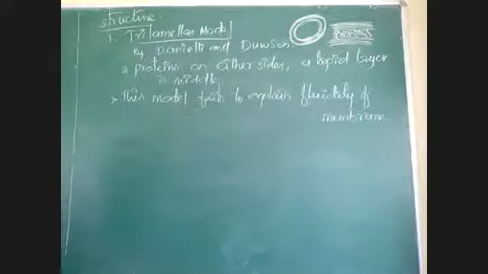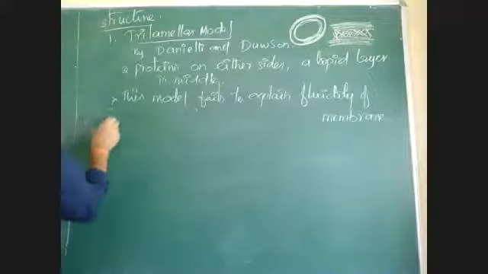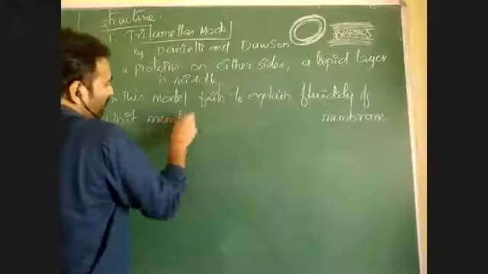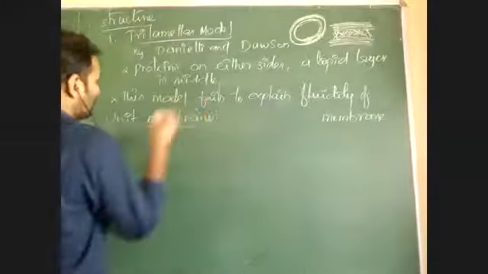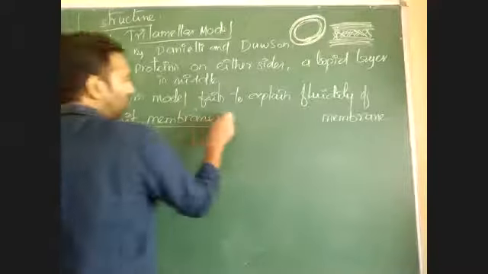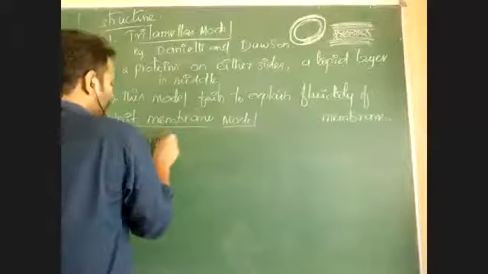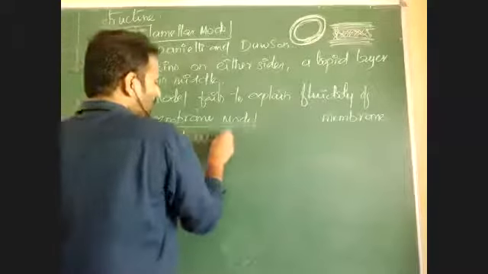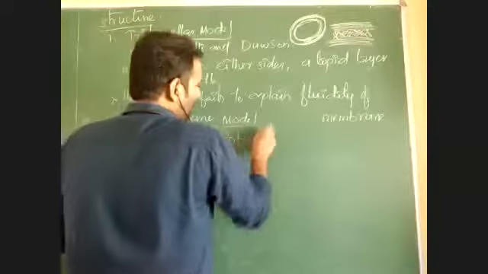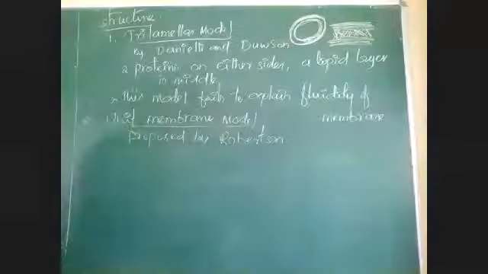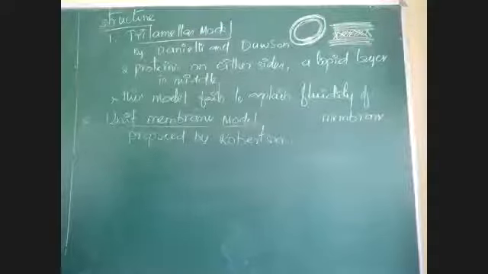Then another model was proposed, which is the unit membrane model, proposed by a scientist named Robertson.